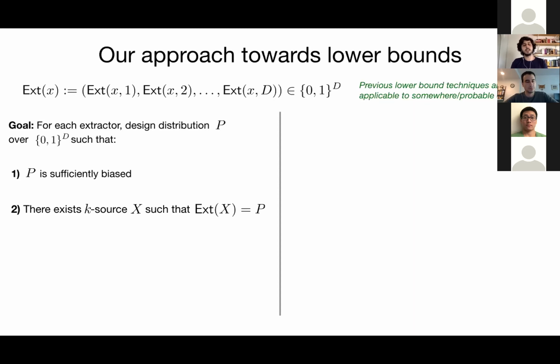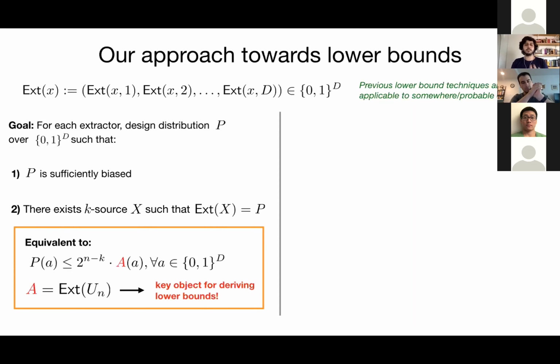But the problem is that satisfying both of these conditions at the same time is kind of difficult. So our main contribution here is that we identify an equivalent statement to condition number 2, which morally states that if we define P as a function of this special distribution A, which is the output distribution of the extractor on a uniform input, then it's very easy to verify whether condition number 2 is satisfied, which gives us more freedom to try to also satisfy condition number 1.